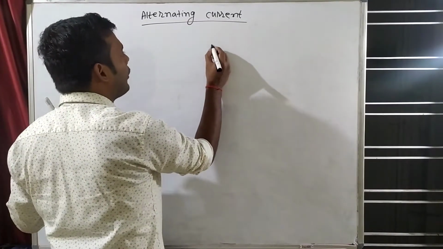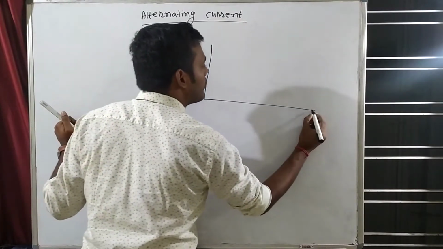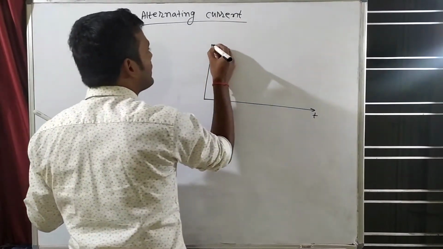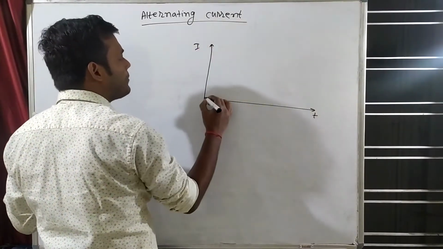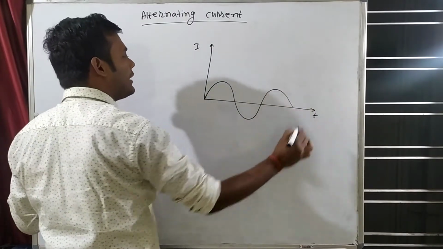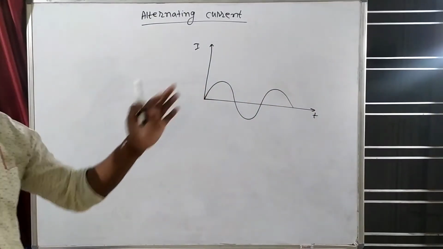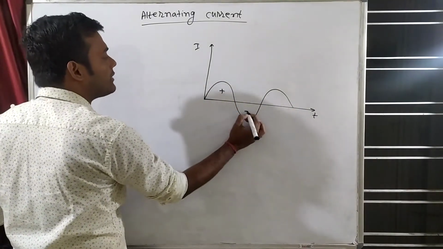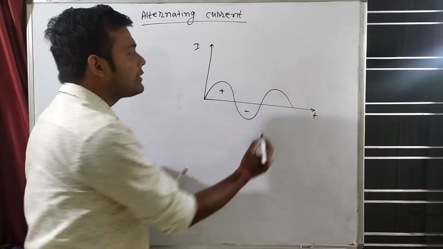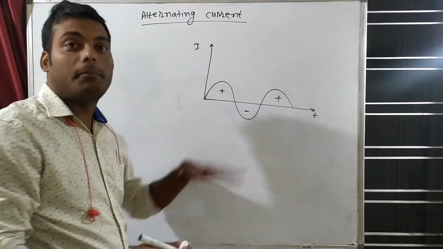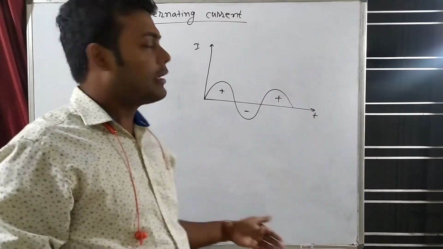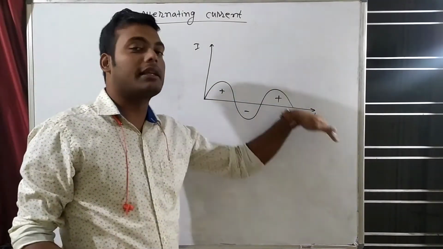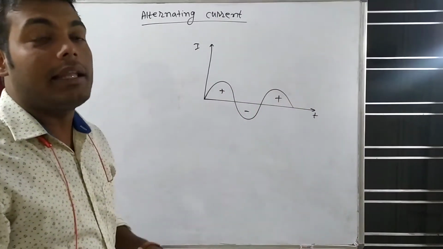For example, see this thing. Suppose that this is time and this is current. If any current is flowing like this, we will say that this current is sometimes plus and sometimes minus. So this current is continuously changing its direction, plus minus, plus minus, plus minus. When it is changing its direction continuously, this is actually alternating current.